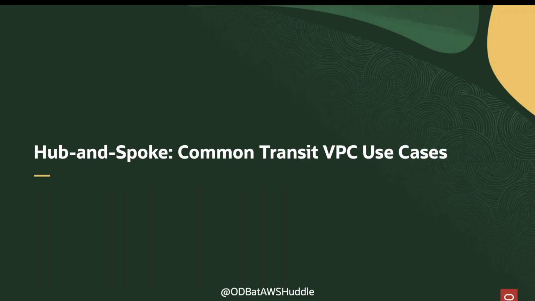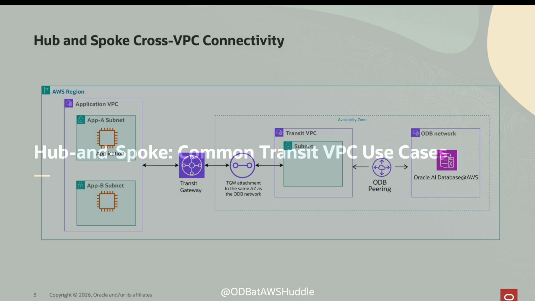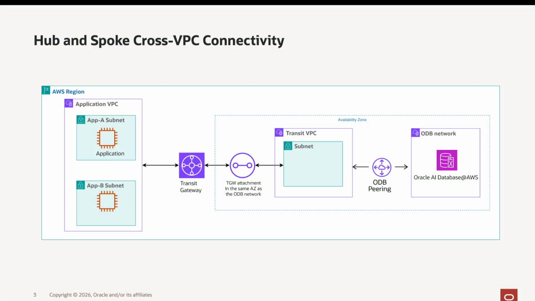Let's start with the main use cases for a hub-and-spoke topology. In all of them, the key element is a Transit VPC paired with the ODB network and connected to the rest of networks, internal or external to AWS, through a Transit Gateway or a Cloud WAN. The first use case is cross-VPC connectivity, where one or more application VPCs need to reach the ODB network.